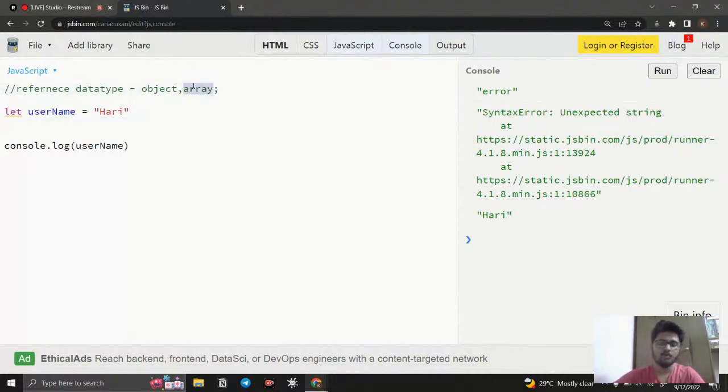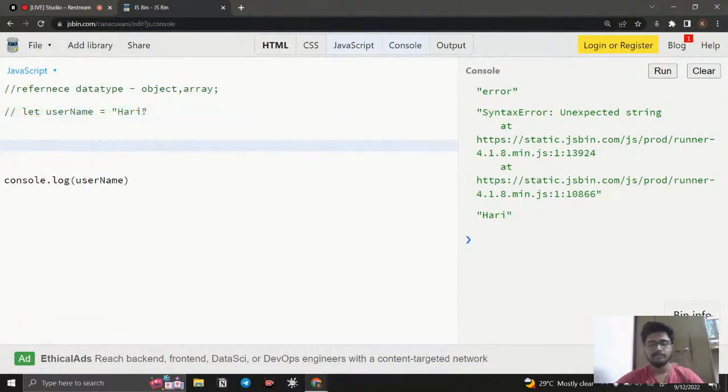For example, let's see how an array works. If I want to store multiple data types, I can use const. It is good to go with const when you are working with reference data types. For declaring an array you need to give square brackets, and inside them you can give whatever data you need. For example, I can say Volvo,